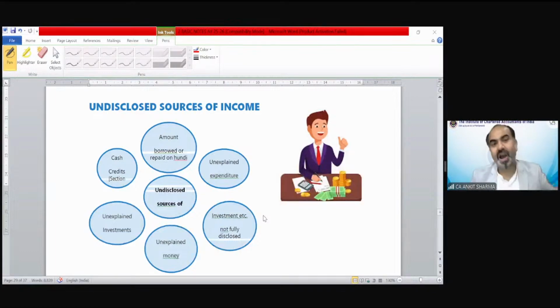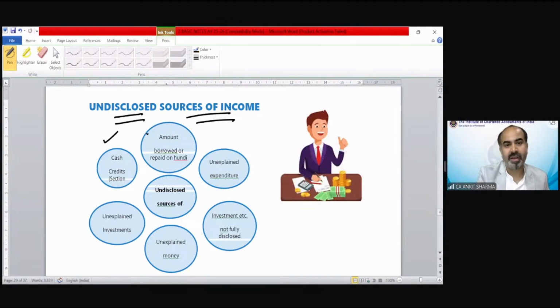Now next is undisclosed source of income. So now we are talking about the black money. And when black money is being discussed, then we use black pen. So we are talking about black money. So there are cases in which this income would be treated as black money.